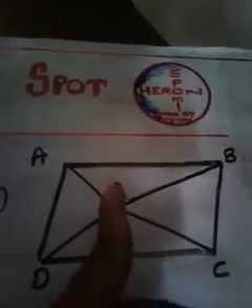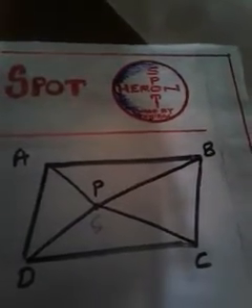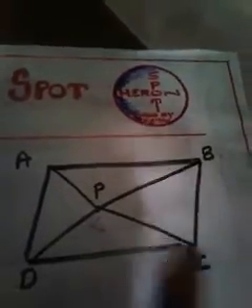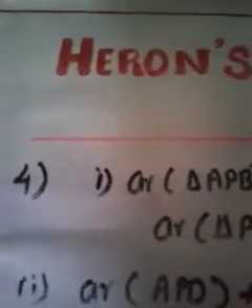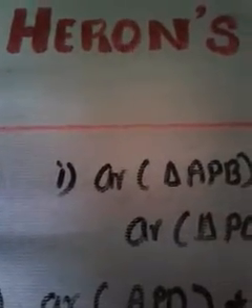That means P lies in the interior portion of the parallelogram. That means P is inside the parallelogram ABCD, and this is the only condition given. So what are all the conditions given? ABCD is a parallelogram and P is inside of that. Okay, what we have to show in the first question: two sub questions are there, only two sub questions, and what does the first sub question say?